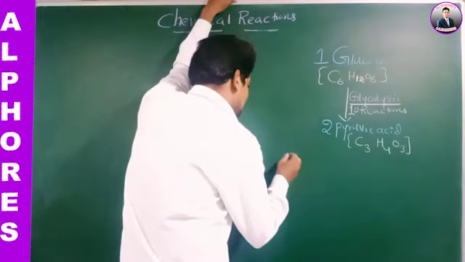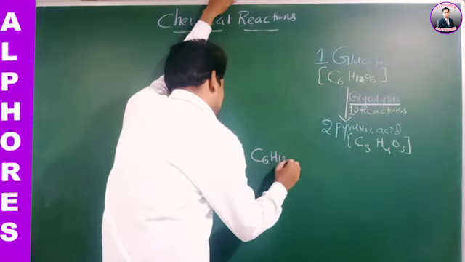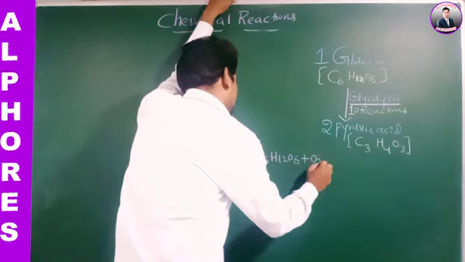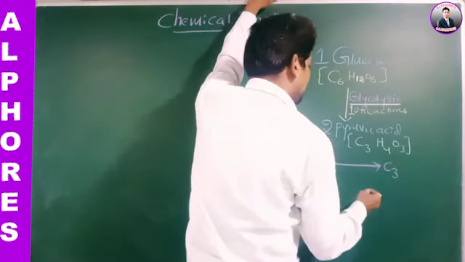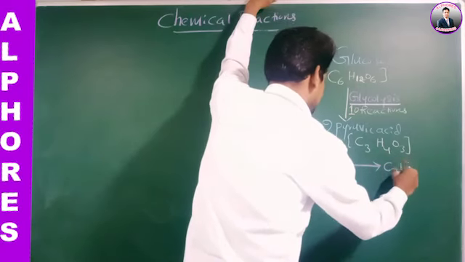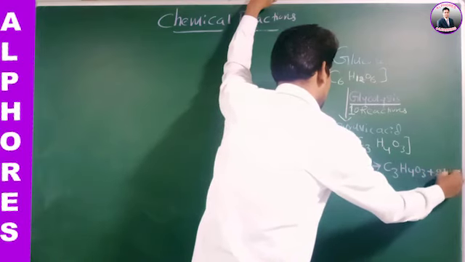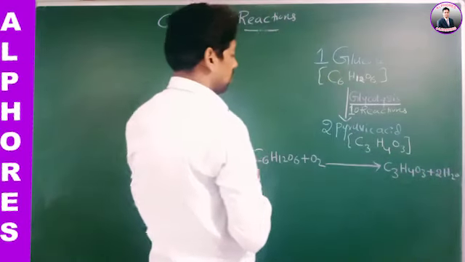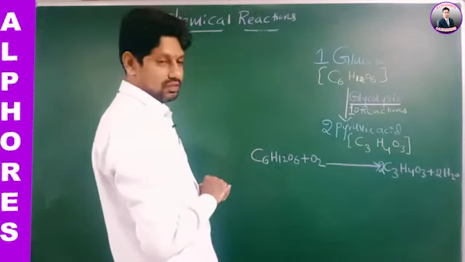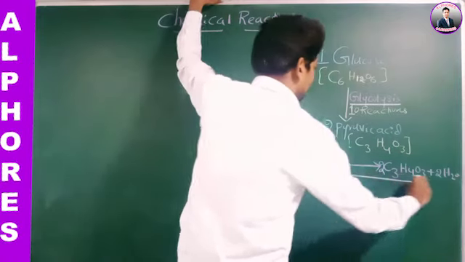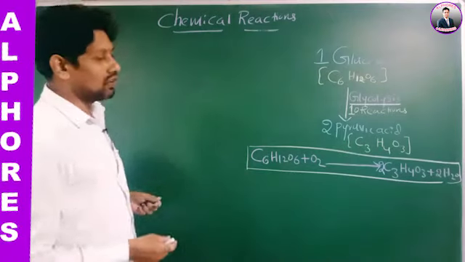I am writing the equation for glycolysis. C6H12O6 plus O2 gives rise to two molecules of C3H4O3 plus 2H2O. Here we got two pyruvic acid molecules. Now this pyruvic acid formed by glycolysis undergoes